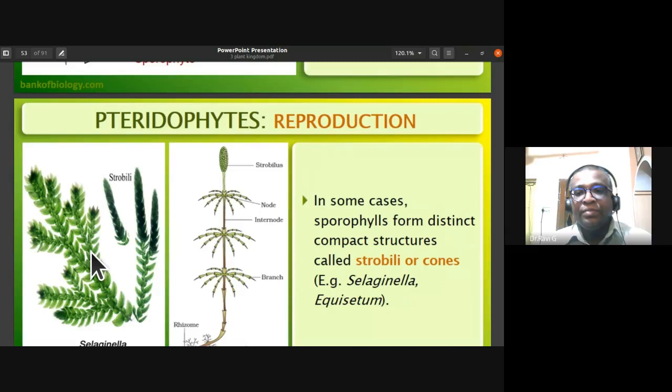In some cases, the sporophylls form distinct compact structures called strobili, in Selaginella and Equisetum, the horsetail fern. You notice that these sporophylls form a distinct compact structure called strobili or cones. Examples are Selaginella and Equisetum.